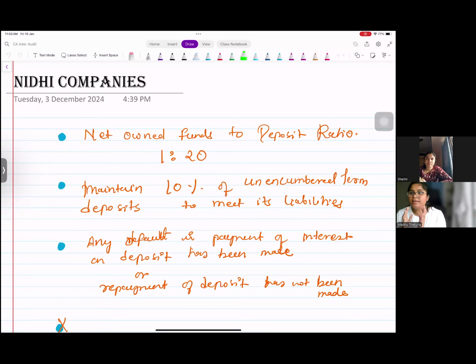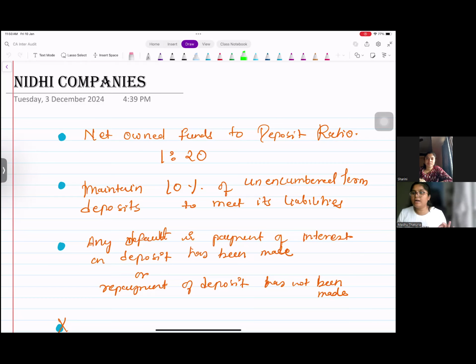certain things. Nidhi companies are formed where they are actually going to benefit whatever they manufacture, whatever the service is provided, whatever they manage as a business, they are doing it just for their own members. So if you are forming a Nidhi company, in case the audit is happening, the auditor has to ensure that you are maintaining certain ratios, certain numbers, because you should be able to meet your own liabilities, right?